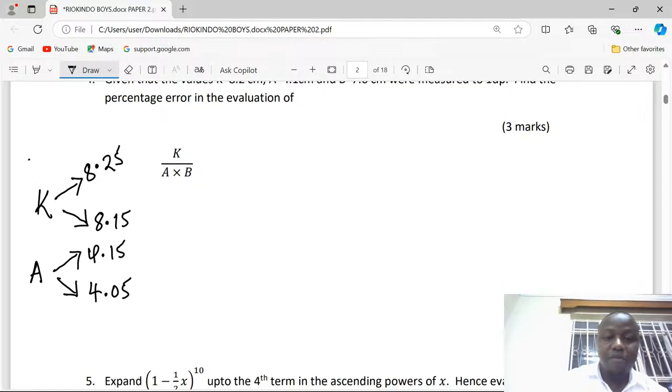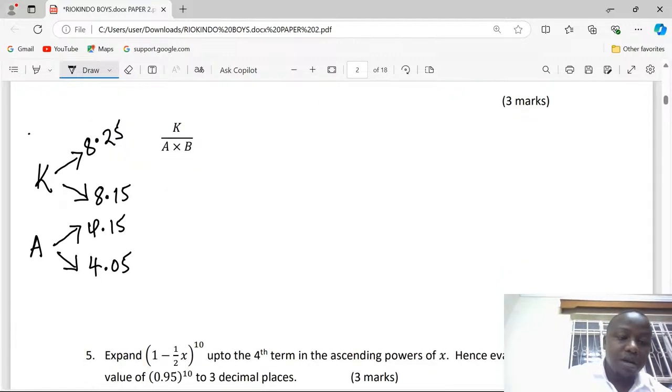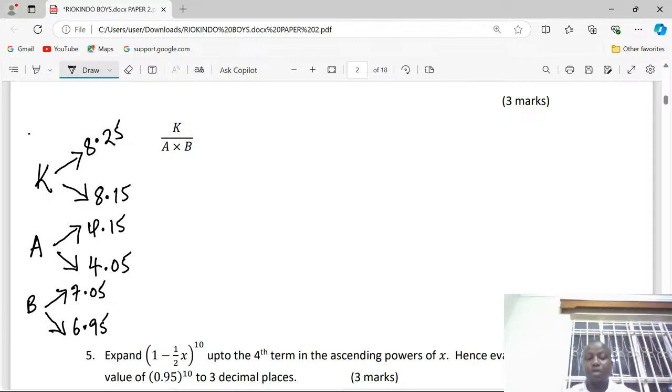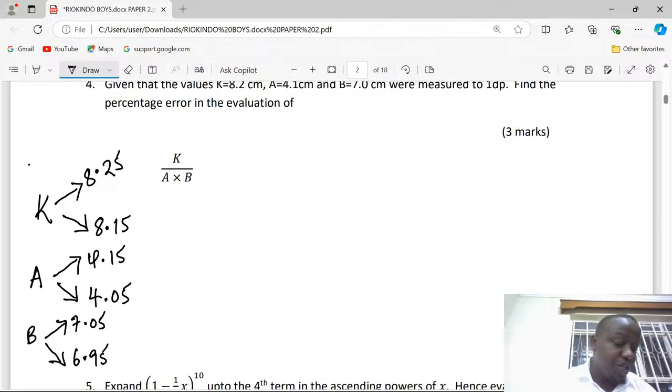Then we are having another quantity there, B. B is also recorded in the same accuracy, and being 7.0, then we can have 7.05 or a lower limit of B being 6.95 when we subtract 0.05 from 7. So those are the limits within which all the dimensions have been recorded.